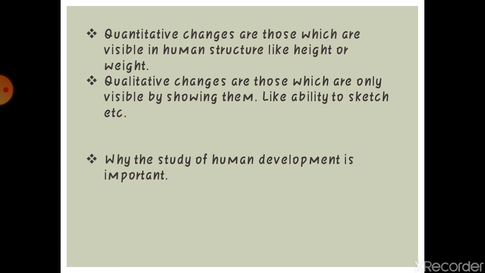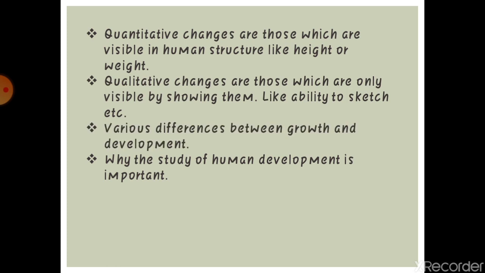Then we have studied the two changes that take place in human life: the qualitative and the quantitative changes. The quantitative changes are those which are visible in human structure, like height or weight, and the qualitative changes are those which are only visible by showing them, like the ability to sketch or any sort of skill you have, running, etc.